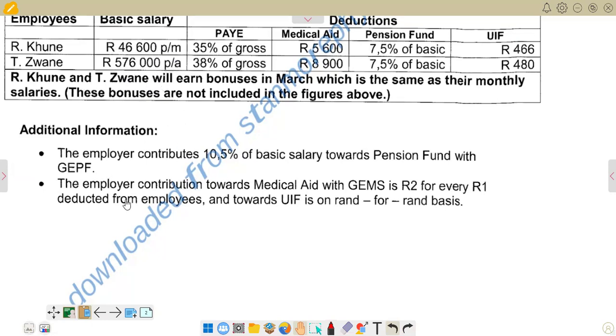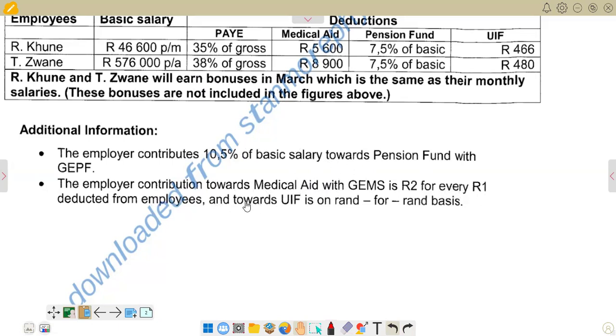Then on the second point, the employer contribution towards medical aid with GEMS is R2 for every rand deducted from employees. So what does it mean? It means whatever deduction is going to be there on medical aid for the employee, for the employer, it's going to be times 2, because it's 2 rand for every rand.